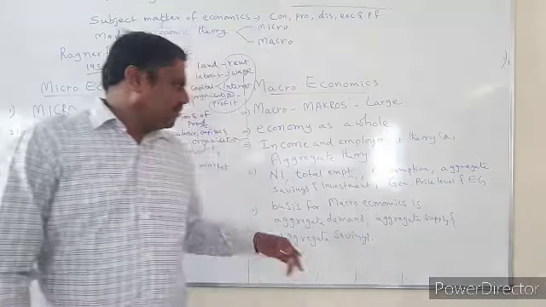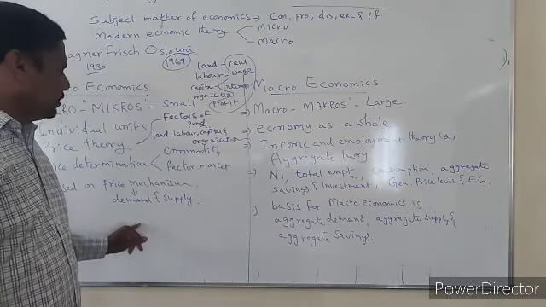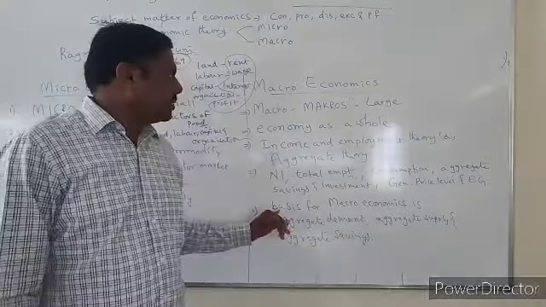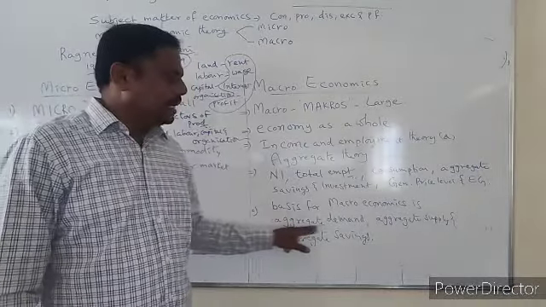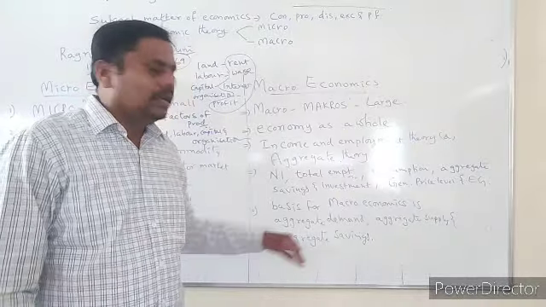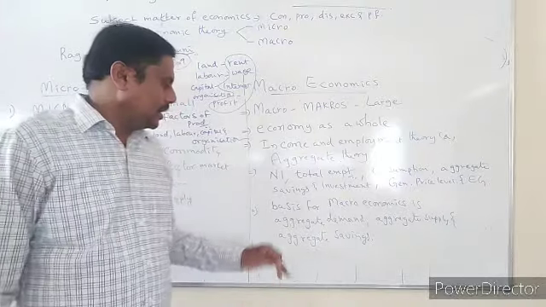Understood? And finally, you have to see what is the basis for microeconomics. Price mechanism is the basis for microeconomics. What is the basis for macroeconomics? That is aggregate demand, that is total demand in the country for goods and services. Aggregate supply, total supply of all goods and services in the country.